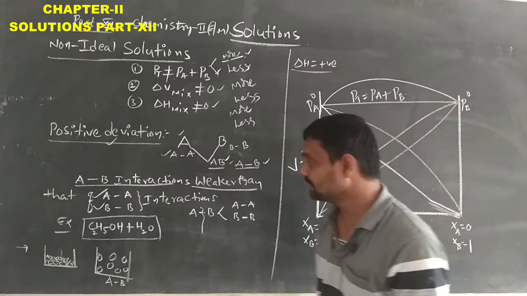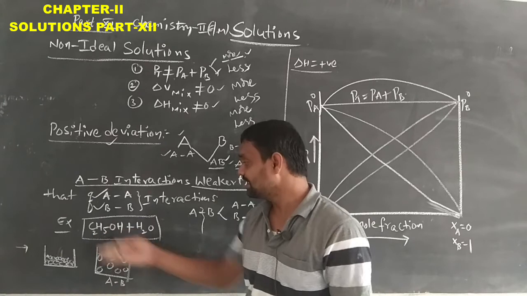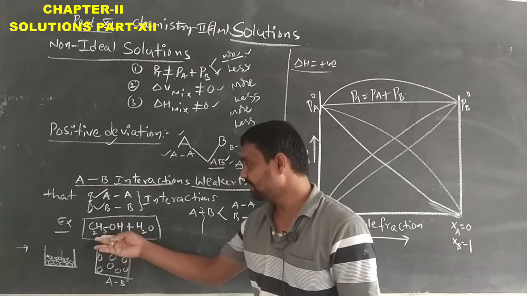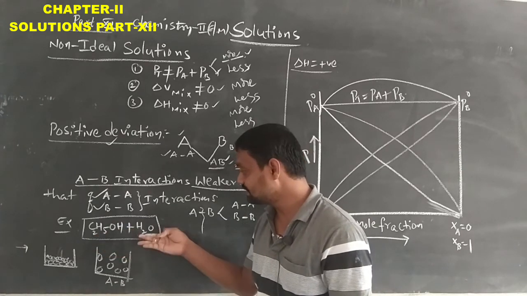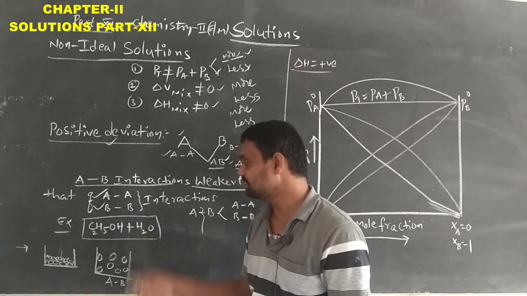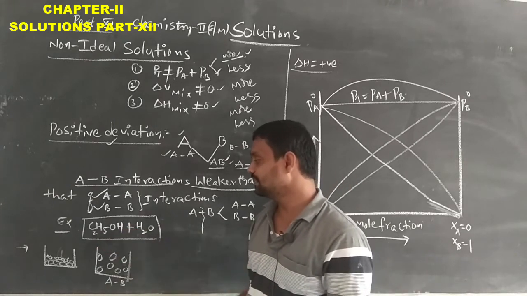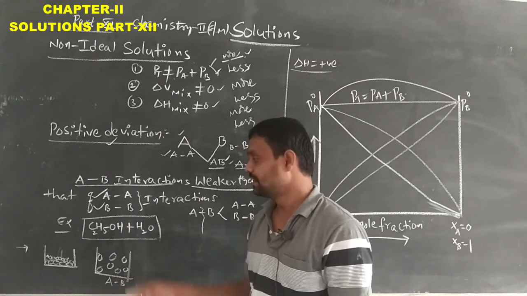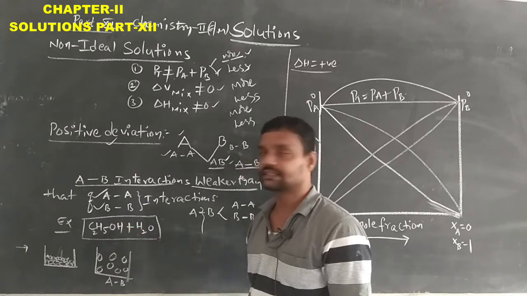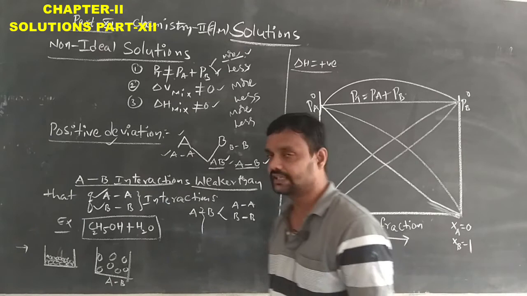When we move to the textbook example, when ethyl alcohol is mixed with water, when an A type of solution is mixed with a B type of solution, it forms the mixed solution, ethyl alcohol plus water. When they are mixed with each other, the vapor pressure increases.